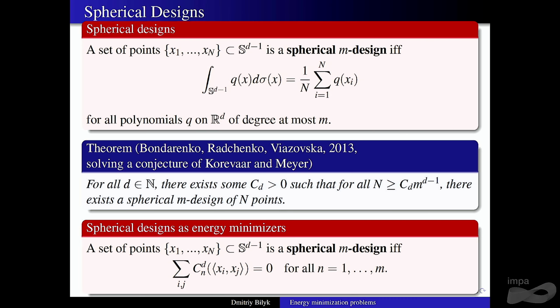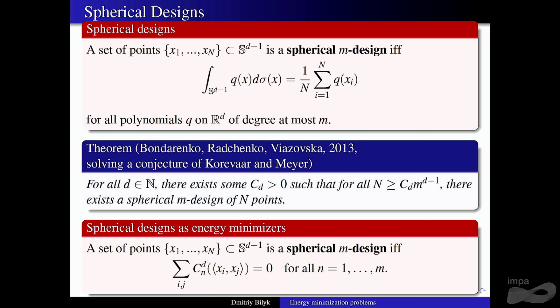Well, in particular, I alluded to this a few times yesterday, let me mention spherical designs. So this is a very, very famous object. Spherical designs are essentially sets of points on the sphere which integrate polynomials exactly up to a certain degree. The question of their existence, it was known for a while that they exist for n large enough, okay?